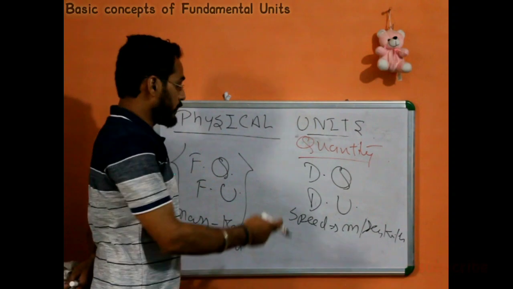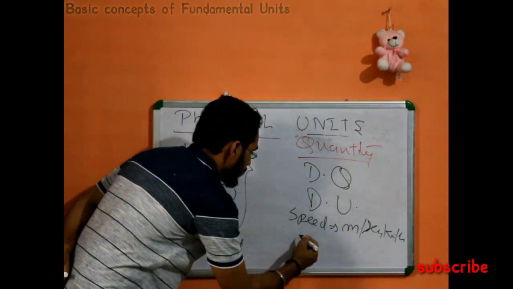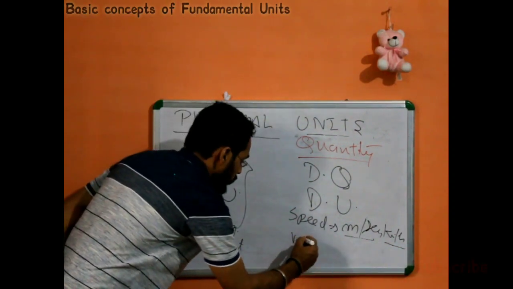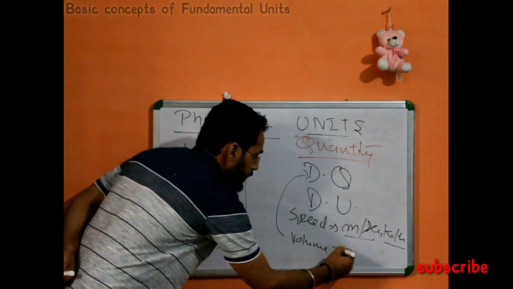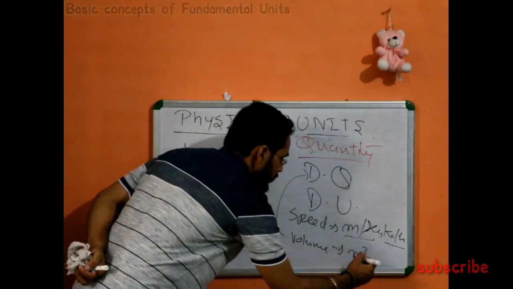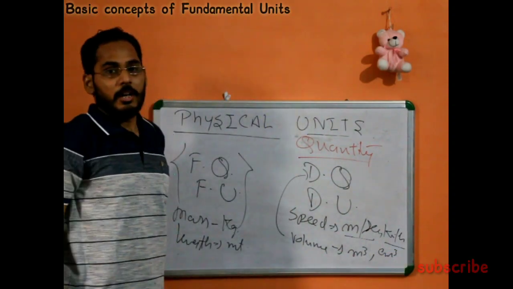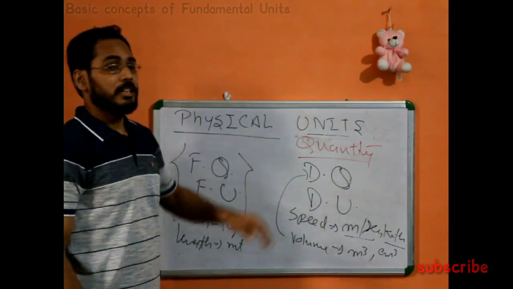And when we talk about the derived unit, it becomes meter per second, kilometer per hour. Next is volume. Volume is a derived quantity, so the derived unit will be meter cube or centimeter cube. I hope this is very clear to all of you, and this is all about physical units.